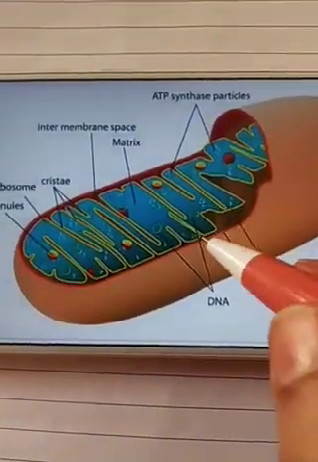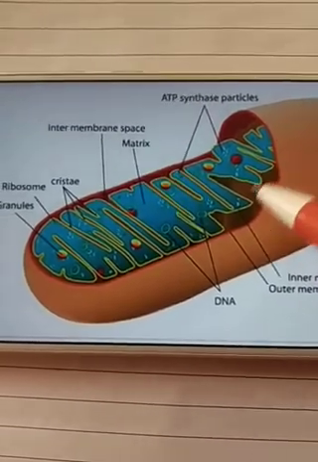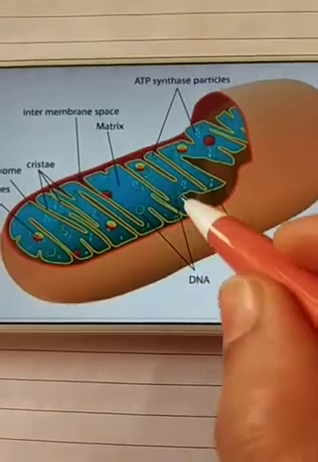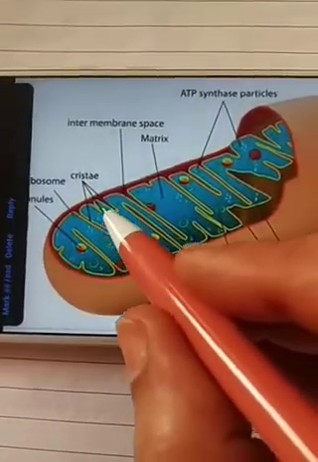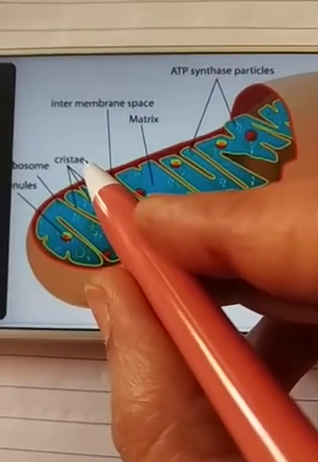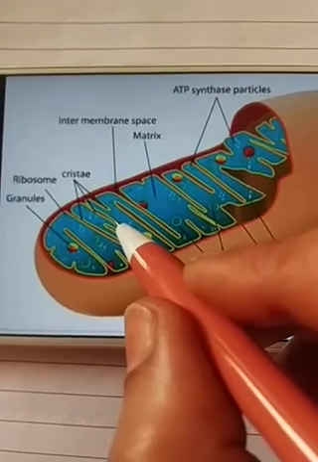While the inner membrane, here you can see, is deeply folded. And the folds of the inner membrane are known as cristae.